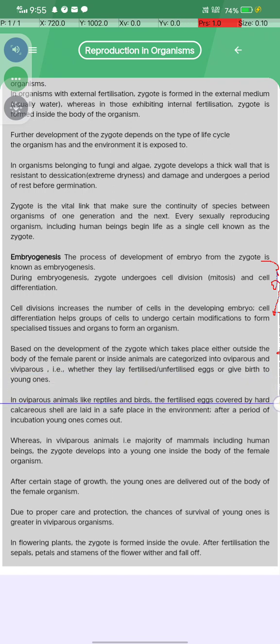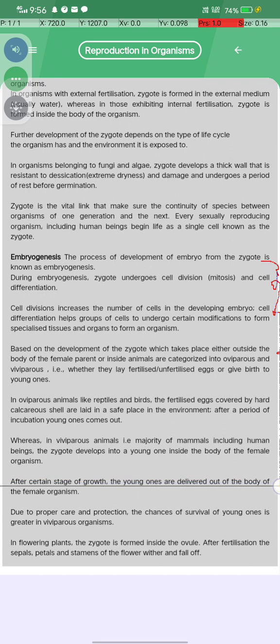In oviparous animals like reptiles and birds, the fertilized egg is covered by a hard calcareous shell and laid in a safe place in the environment. After a period of incubation, the young ones come out. Whereas in viviparous animals, in the majority of mammals including human beings, the zygote develops into a young one inside the body of the female organism.